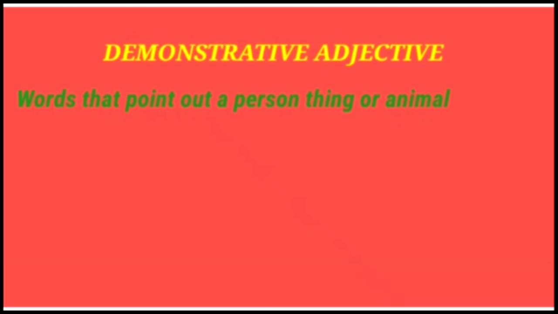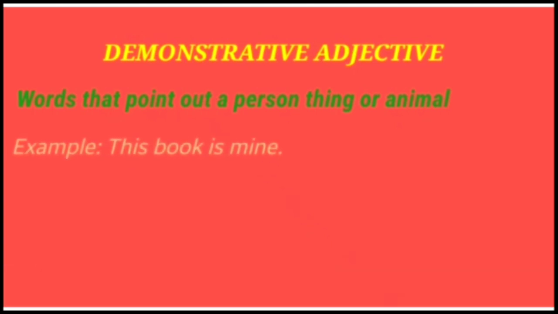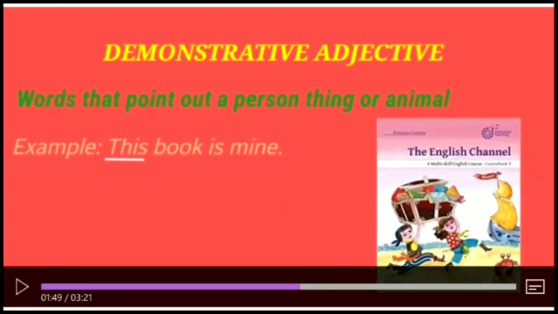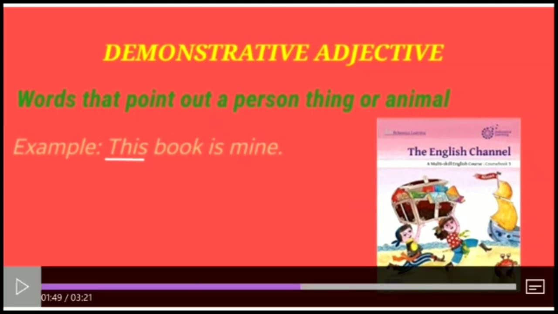The next kind is demonstrative adjective. Words that point out a person, thing or animal. The words or the adjectives that indicate a person, place, a thing or animal are called demonstrative adjectives. They are used to show, to point out, to indicate something. For example, this book is mine. Now, in this sentence, the word this is pointing out the noun book. That is why this here is a demonstrative adjective.